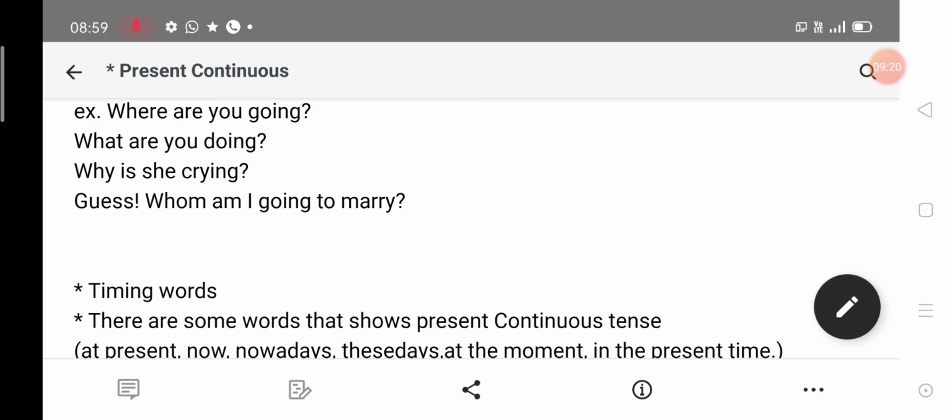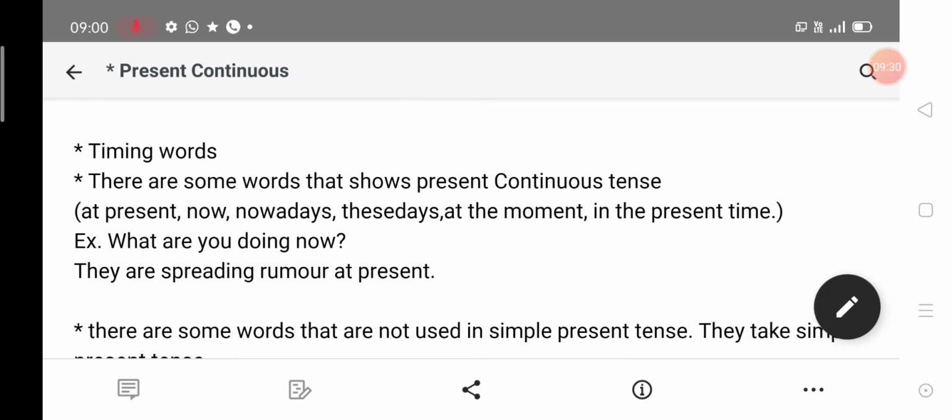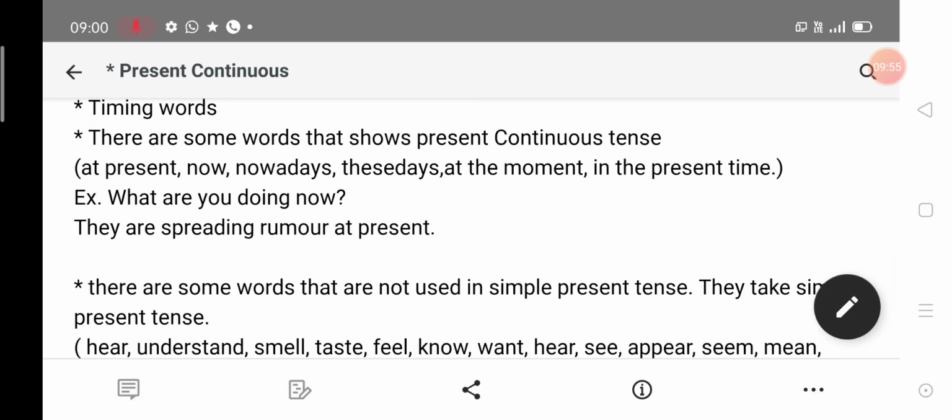So this is the structure of present continuous, and I hope you have understood it. Now timing words. As I have already mentioned in the last video, to easily understand which tense will be taken in a sentence, you have to pinpoint the timing word. In most cases, if you have learned the timing words and you identify them in the sentence, it is easy to use tenses.